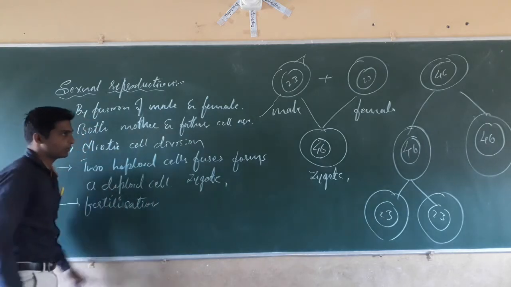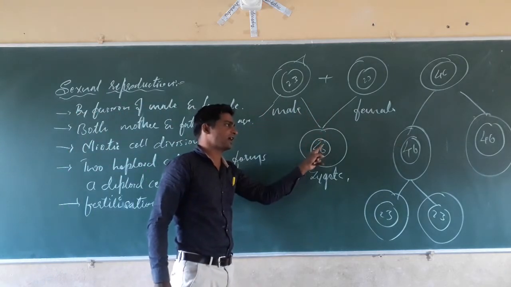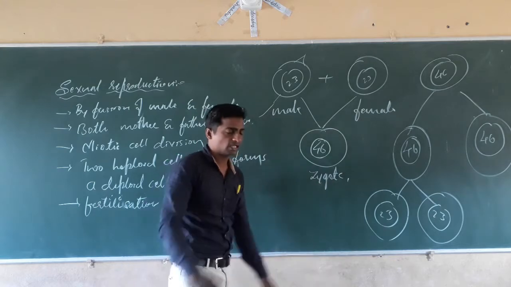The process of fusion of male and female gametes that forms the zygote is called fertilization.